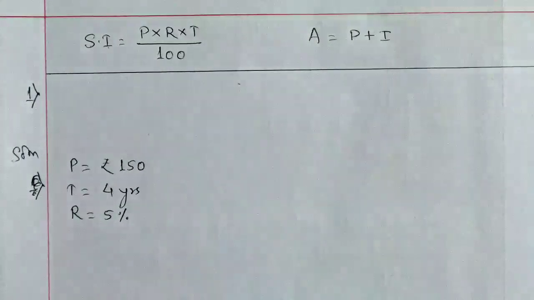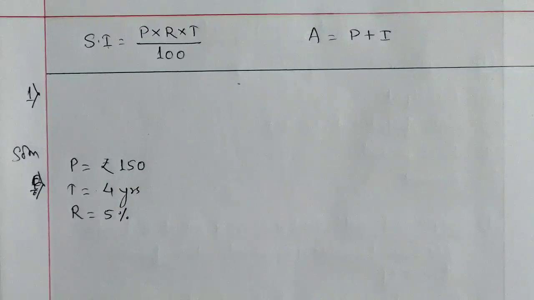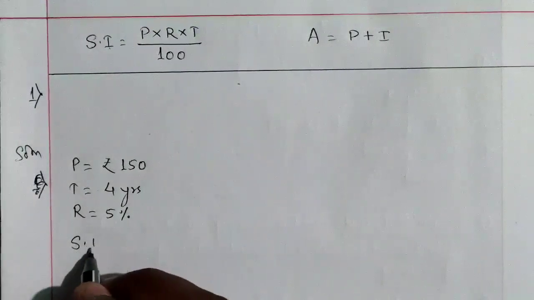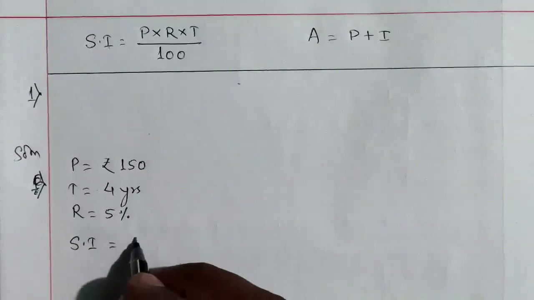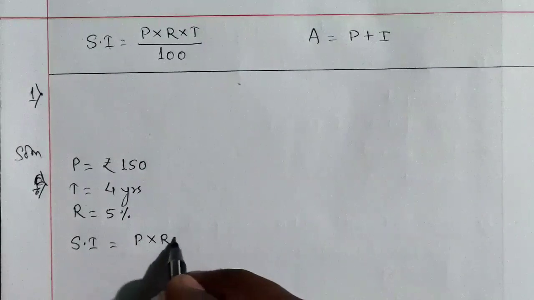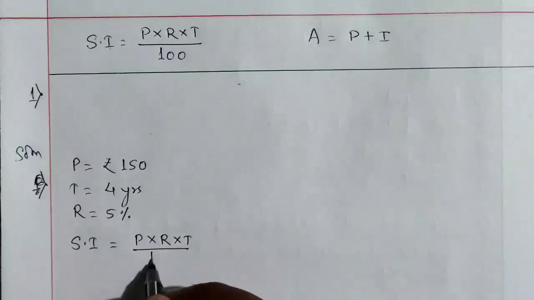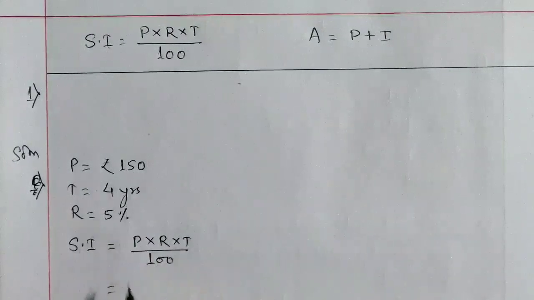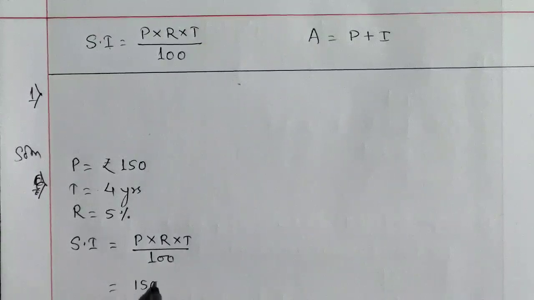I have written here the formula so that you should see the formula. First it is asking about SI, simple interest. The formula for simple interest is P into R into T by 100. The value of principal is rupees 150. We will write here 150.